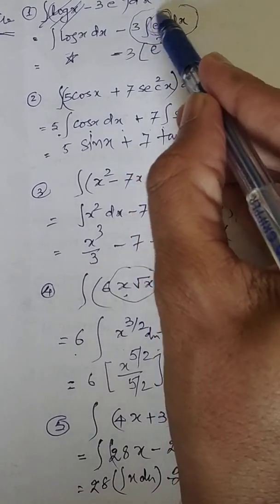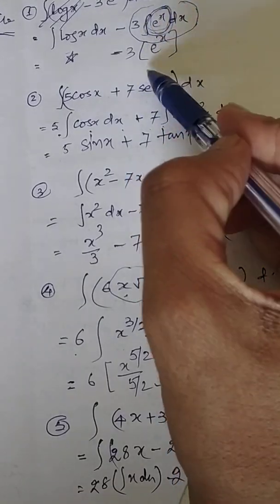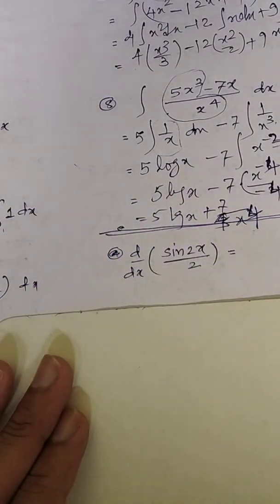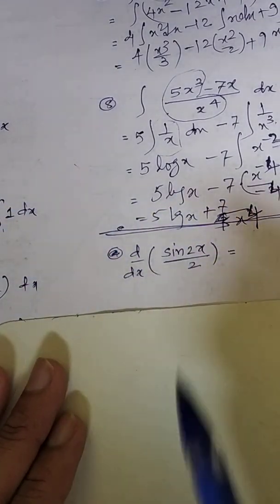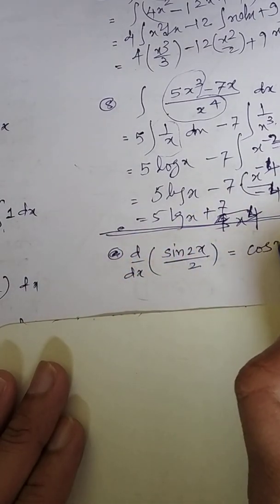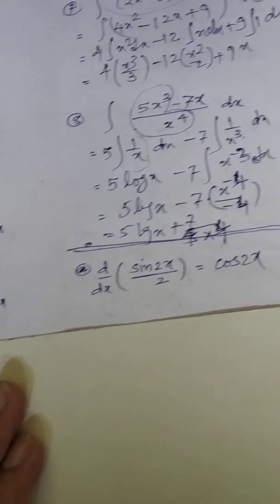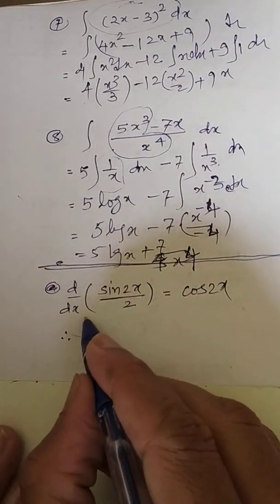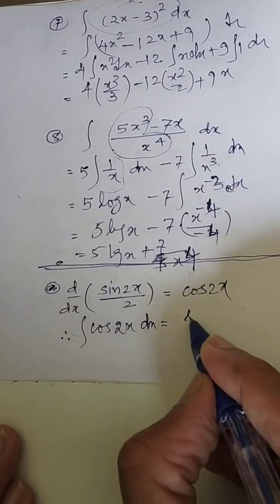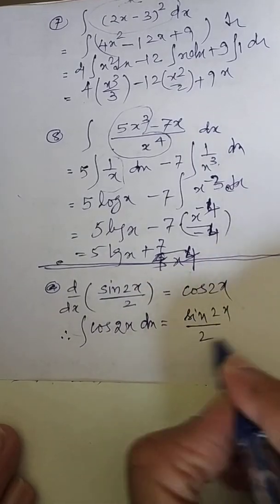You know this is nothing but the differentiation of something. So that is one type of question. Sometimes a question will be given like this, where the integrand is not straightforward. For example, if I ask you to differentiate this, you will answer cos 2x. Do you agree? No. Therefore I am adding something. If cos 2x dx is asked, then its answer will be sin 2x by 2.